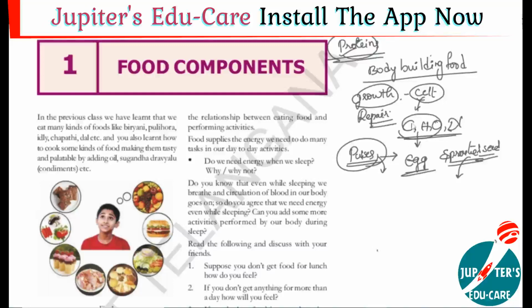Then the functions of protein, why do we need all these proteins? What is the use of these proteins? Already, they are body building food. See, proteins are necessary for body growth, and at the same time development of our body. And proteins help in cell division and to repair the tissues or cells that are damaged inside the body. Cell division means to develop. Growth takes place only because of cell division.